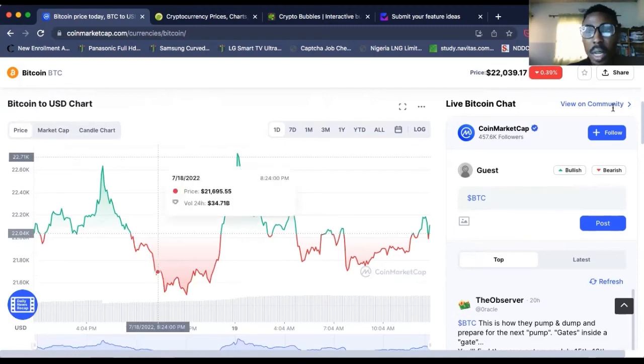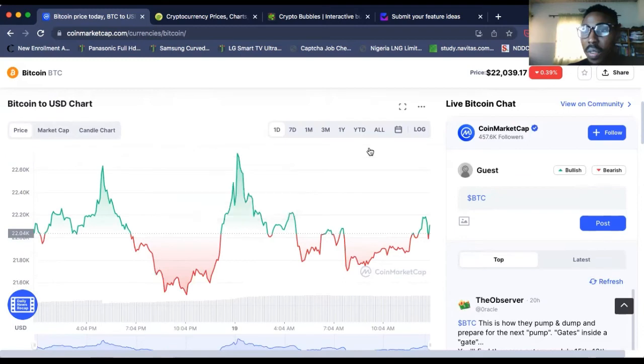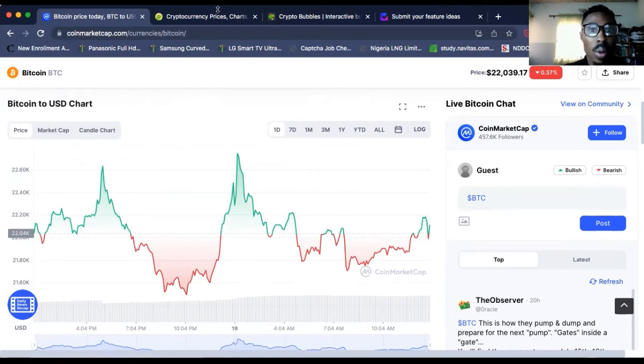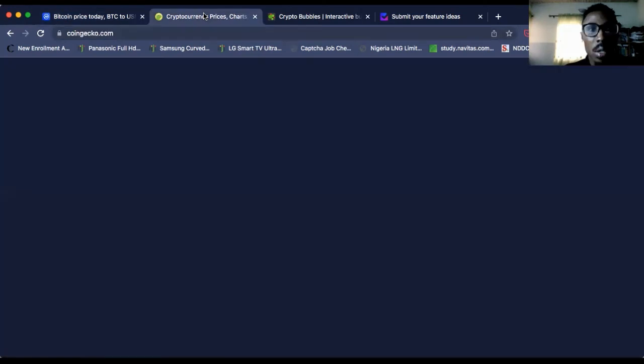If you look here, you have view community. If you want to, you click on view community, and it gives you thorough details of what you are looking at. So let's go to CoinGecko and see the difference. CoinGecko also does something similar. CoinGecko and CoinMarketCap work the same, just with a different interface. So let's go to CoinGecko. Let's wait for it to load.